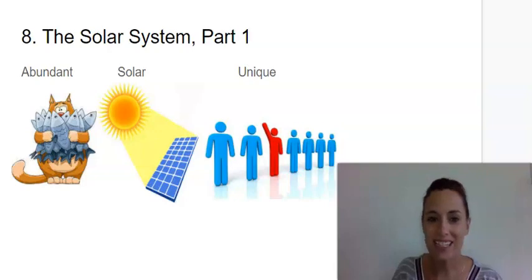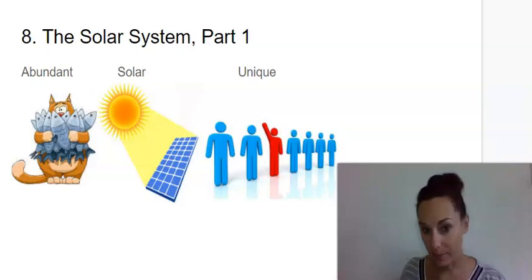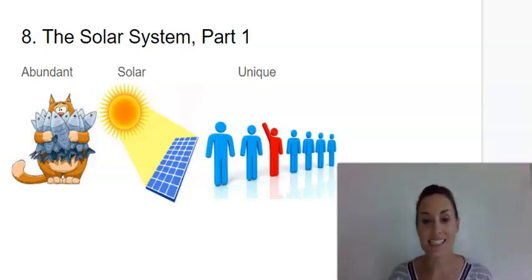We are on Knowledge 6, Lesson 8, the Solar System, Part 1. Our first vocabulary word is abundant. Say abundant. Abundant means plentiful or more than enough.